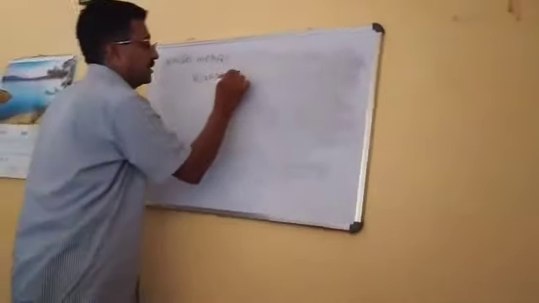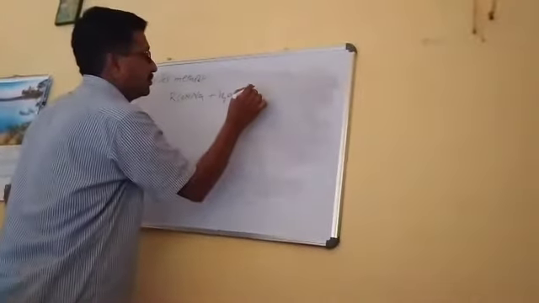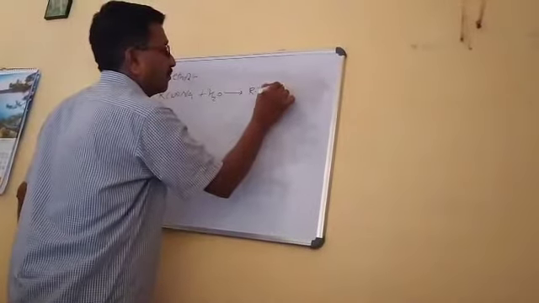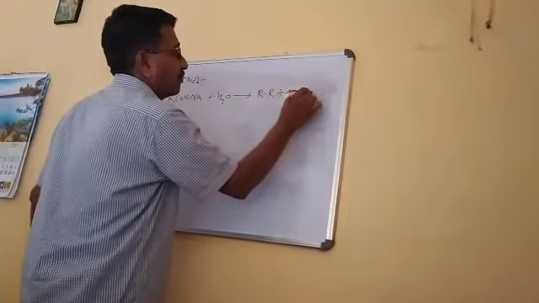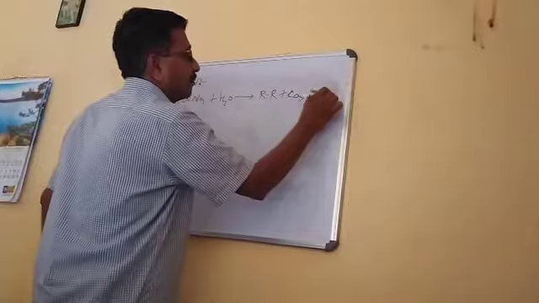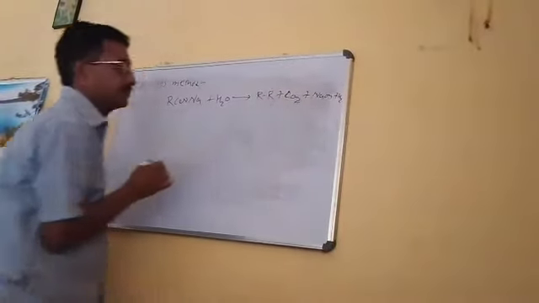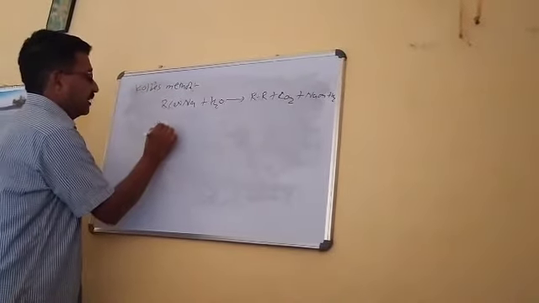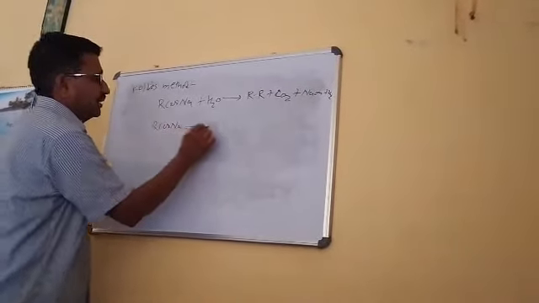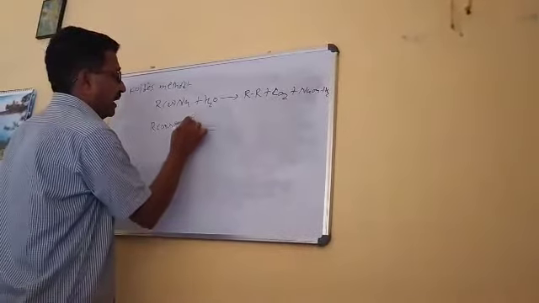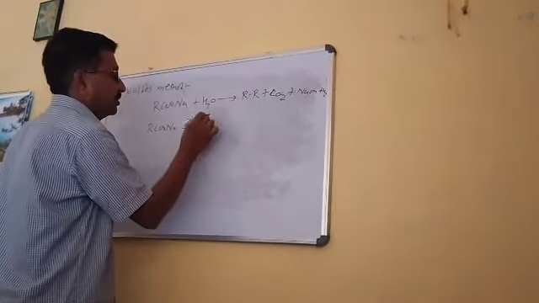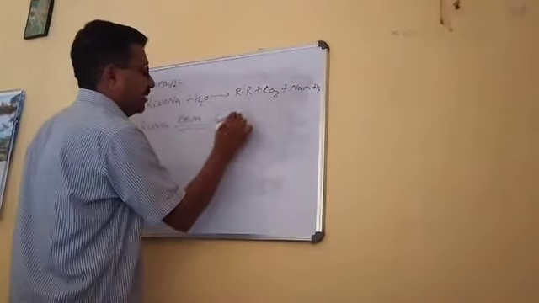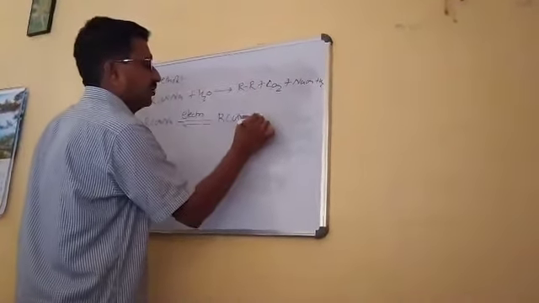RCOONa is electrolyzed to get this. And how is this mechanism carried out? This mechanism is carried out in this way. Simply you write electrolysis. Electrolysis means anode and cathode. You can give the mechanism in two parts. First anode, the second the cathode.